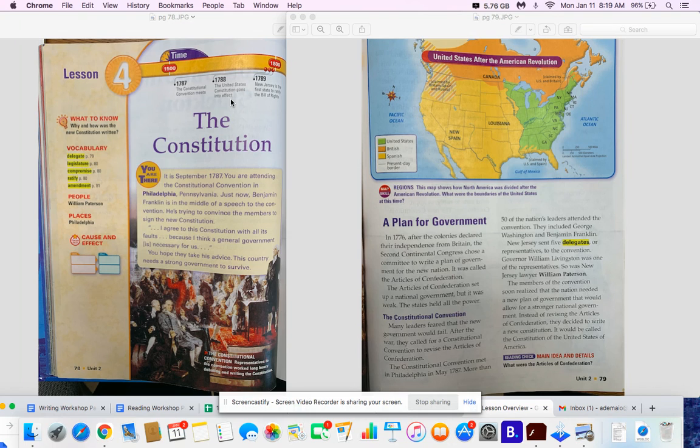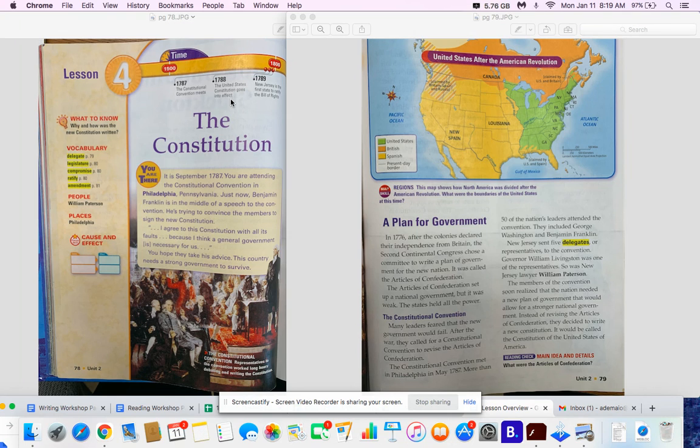"I agree to this Constitution with all its faults, because I think a general government is necessary for us." You hope they take his advice. This country needs a strong government to survive.